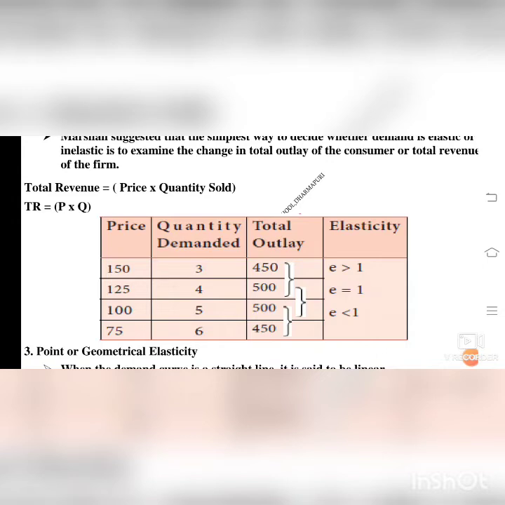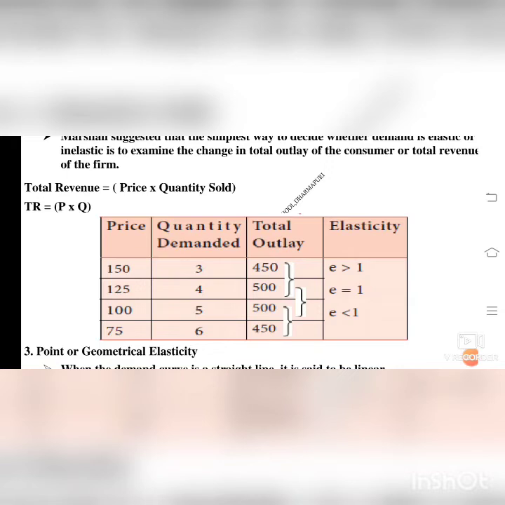So you see the total outlay. 150 into 3 is equal to 450. 125 into 4 is equal to 500. So you will multiply and you will find the total outlay. As we saw in the formula, total revenue is equal to price into quantity sold. You see in the tabular column, price into quantity demanded: 150 into 3 is 450, 125 into 4 is 500, 100 into 5 is 500, 75 into 6 is 450.